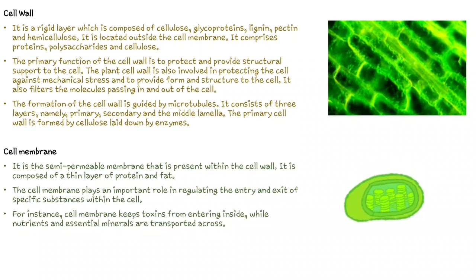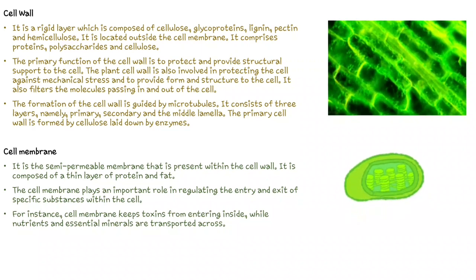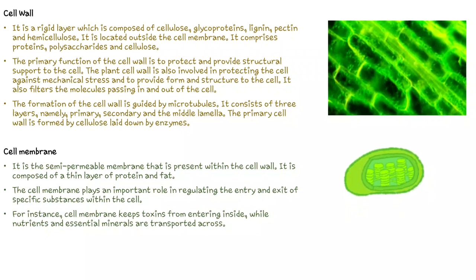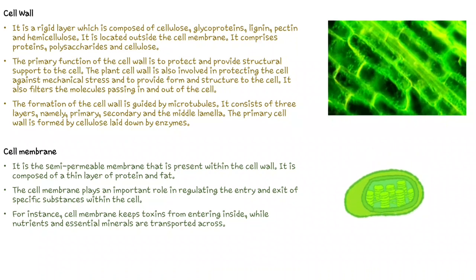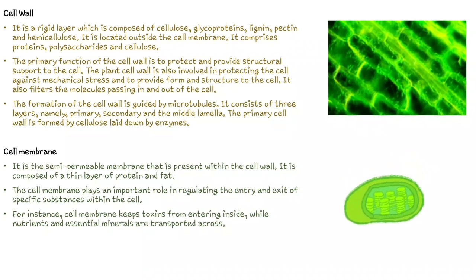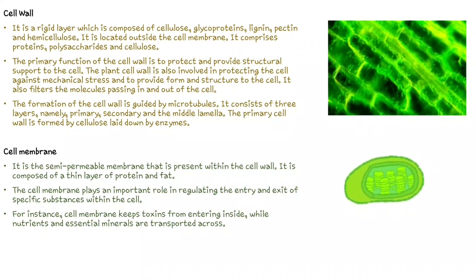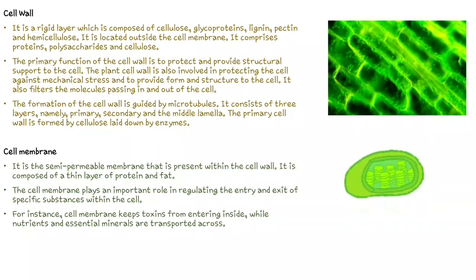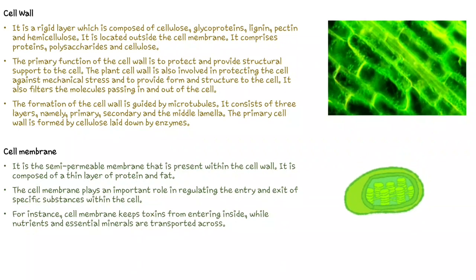So cell wall is a rigid layer which is composed of either cellulose, glycoproteins, lignin, pectin and hemicellulose. Again, it depends upon plant to plant what it contains richly. Some plants may contain lignin as the rich material, or some may contain pectin, or some may contain hemicellulose and cellulose as the rich material. It is located outside the cell membrane and it comprises proteins, polysaccharides and cellulose.